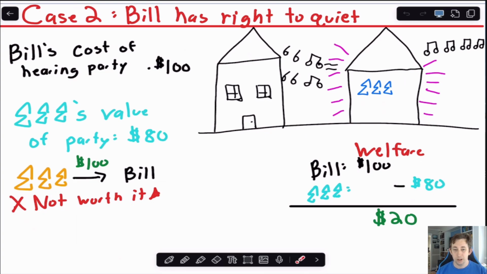So what happens is we go back to the situation before, where Bill gets $100 because he has peace and quiet. Tri-Sig loses this $80 because they no longer get to have this party. And so total welfare in this neighborhood is back to $20. And again, we're in that efficient outcome where the party doesn't happen.